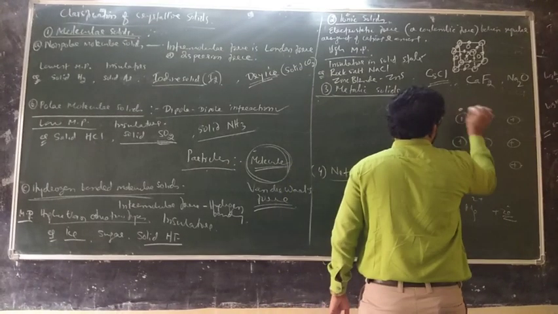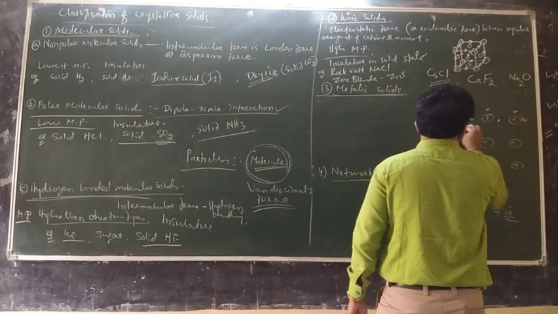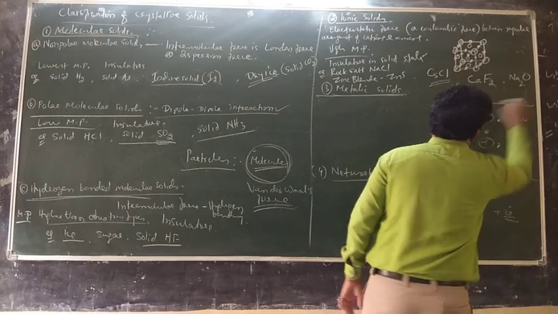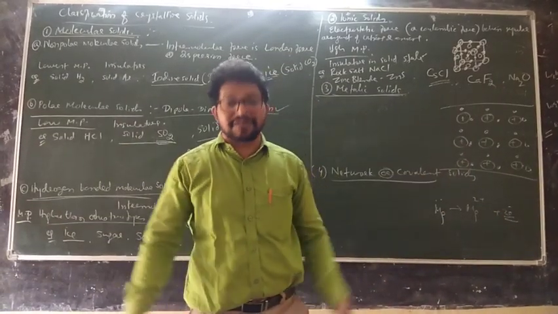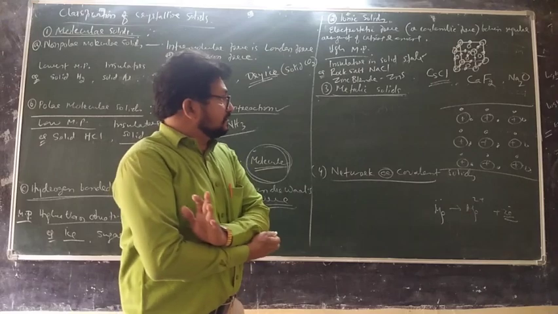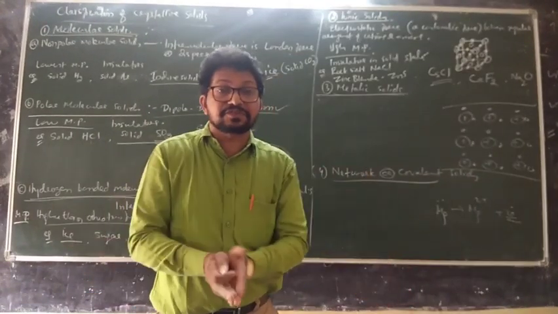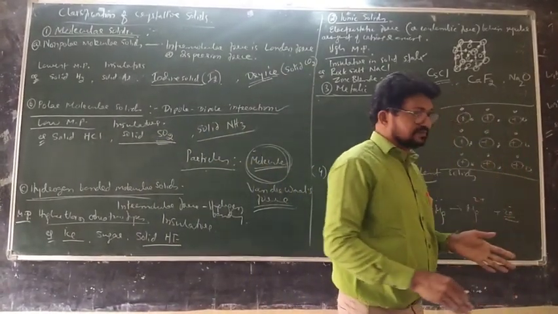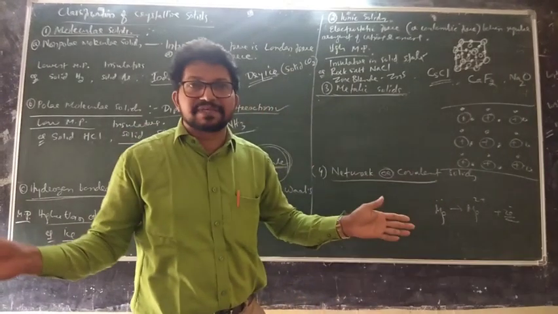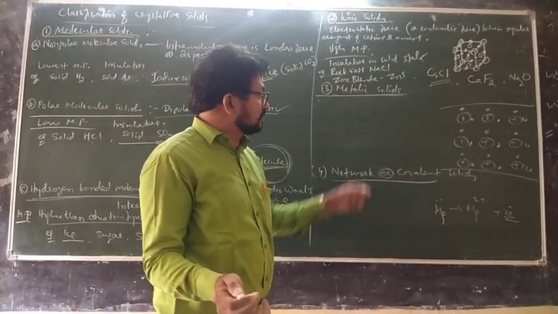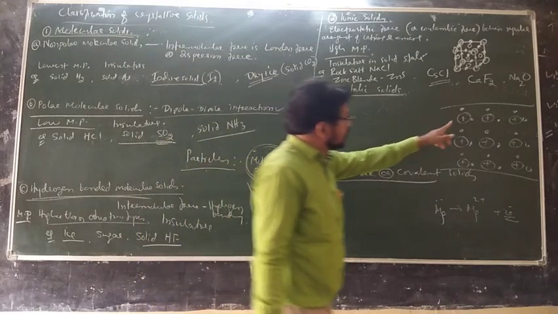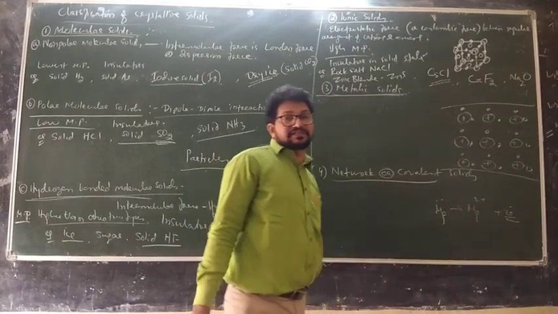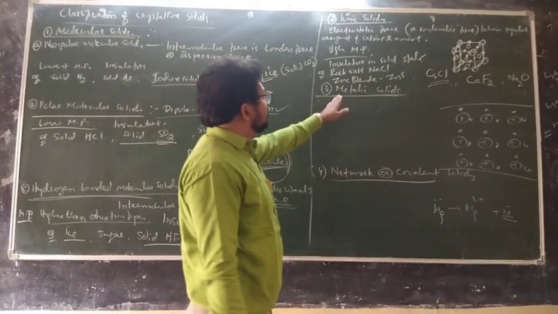Then what about the electrons? I show the electrons separately. Each magnesium has 2 electrons, so I am showing 2 electrons. These valence electrons are totally free and mobile. Here the entire sea of valence electrons constitutes one party, and they are bridged by the metal ions, like soldering. So the force of attraction between the regular geometrical arrangement of the metal ions and the sea of valence electrons is the metallic bond. So metals have what type of bond?